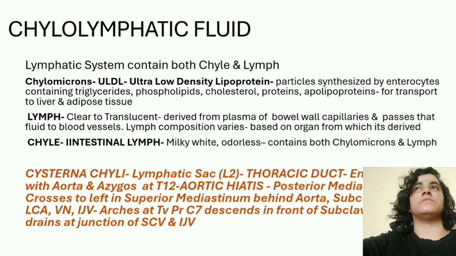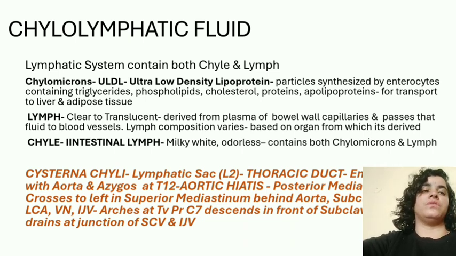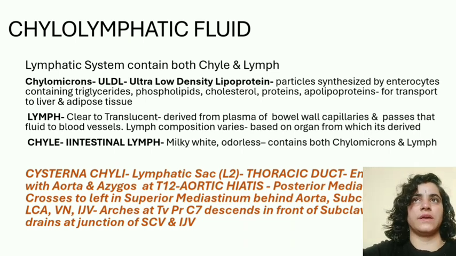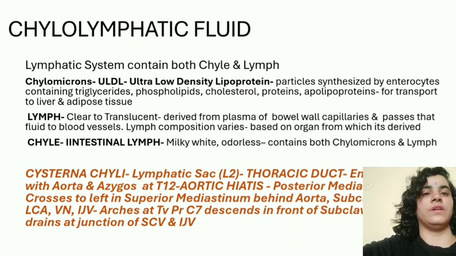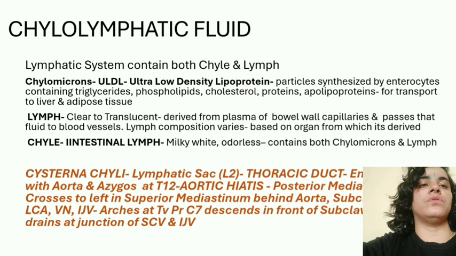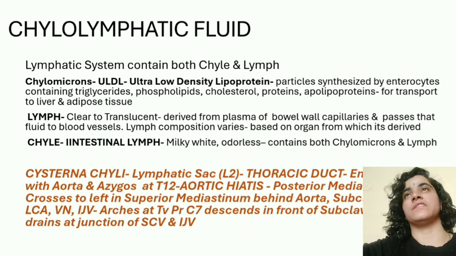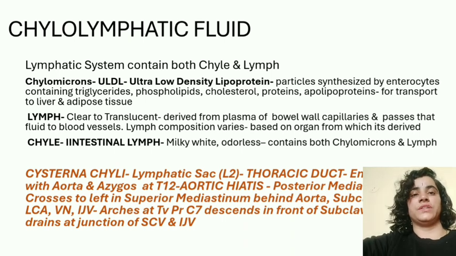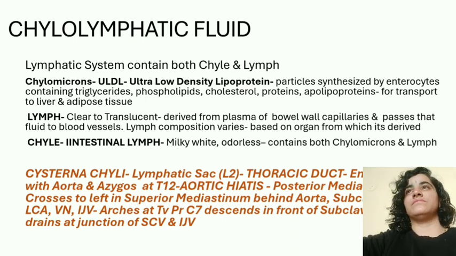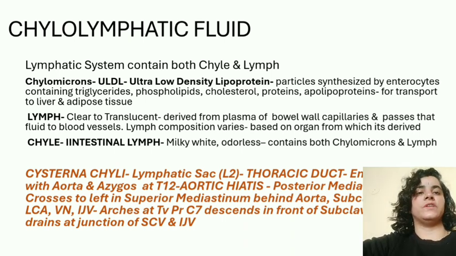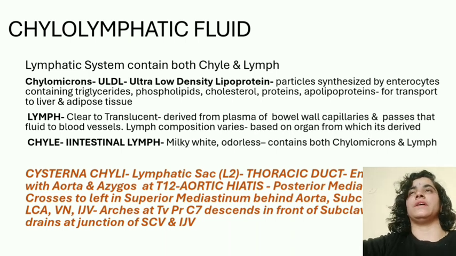Our lymphatic system inside this mesentery contains both chyle and lymph. So what exactly is chyle composed of? It is composed of chylomicrons, also known as ultra low density lipoprotein, and these particles are synthesized by our enterocytes, and they contain triglyceride, phospholipids, cholesterol, protein and apolipoprotein for the transportation to the liver from the intestine or the enterocytes.